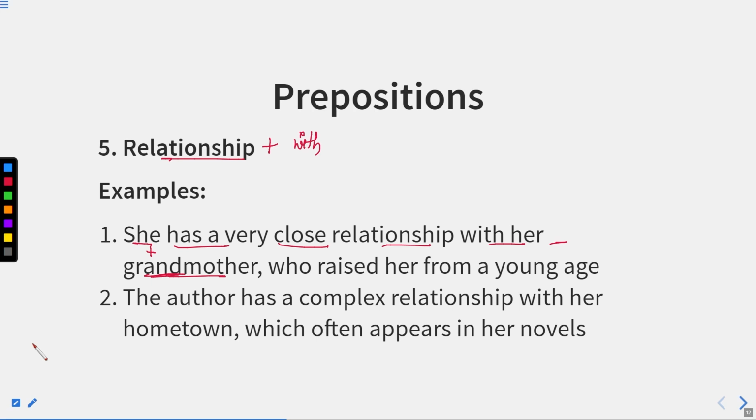The author has a complex relationship with her hometown. So the author has a complex relationship. We are talking about a relationship where her relationship with her hometown is not good, or it is complex, which often appears in her novels. So it is somewhere like mixed feelings. So it can be depicted from her novels. So here we are showing the relationship between both of them, the author and her town. So we can use relationship with. Now let us move to the next one.